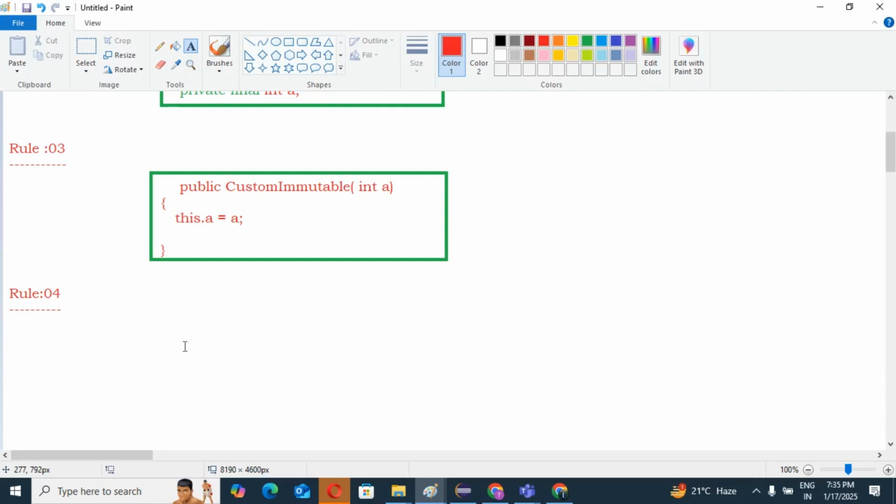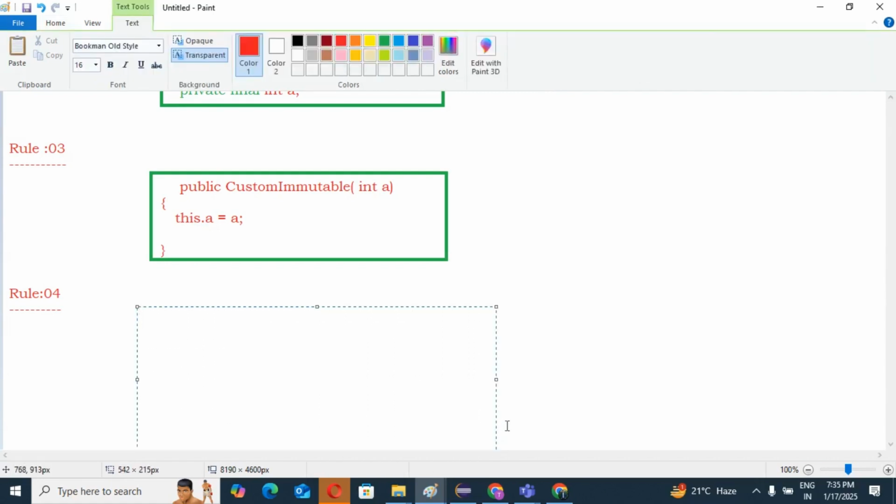So only you should have the getter method, because you know very well. I will write here. So public, and suppose this is a getter method. Suppose getA. Yes or no?